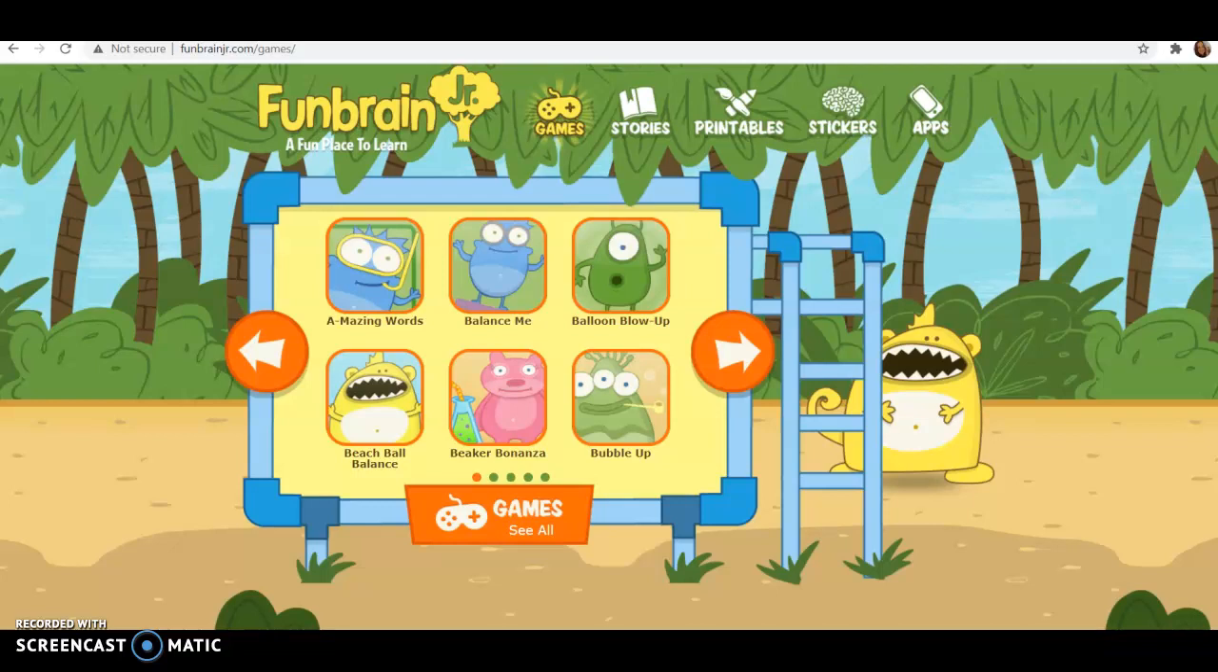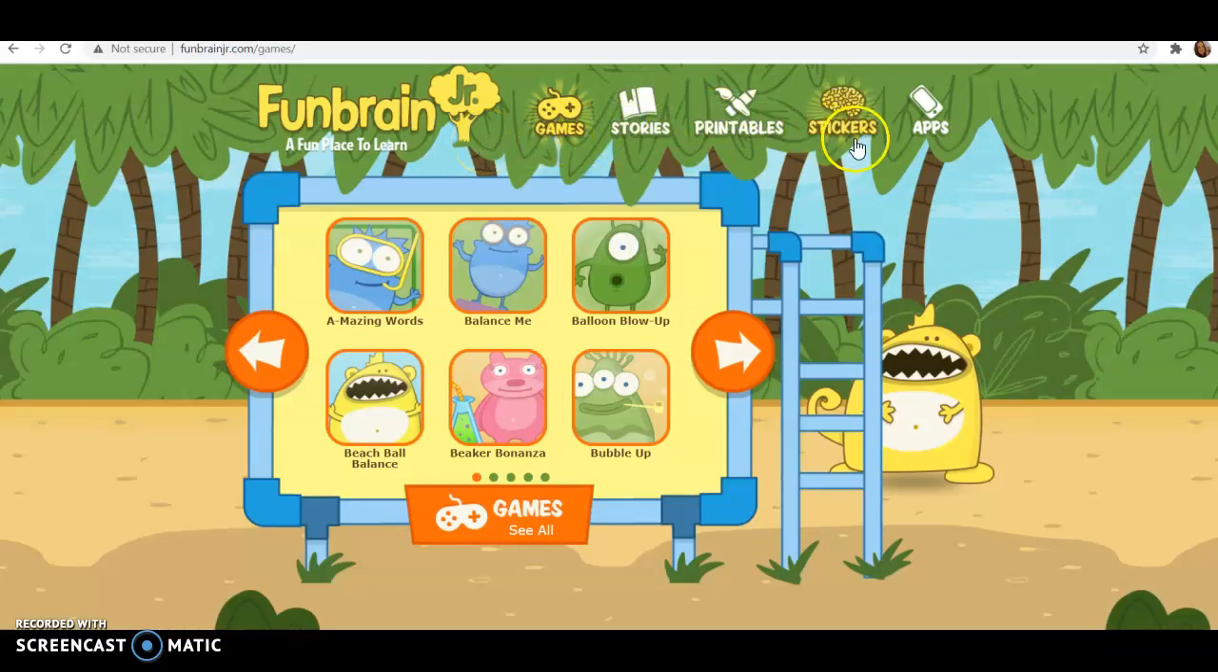So this is the last app or website, educational website that I have chosen to talk about. I wanted my last one to be more of an educational, content-based activity or game that could kind of help boost some certain concepts or areas that we're learning in class. So this is actually called Funbrain Jr.